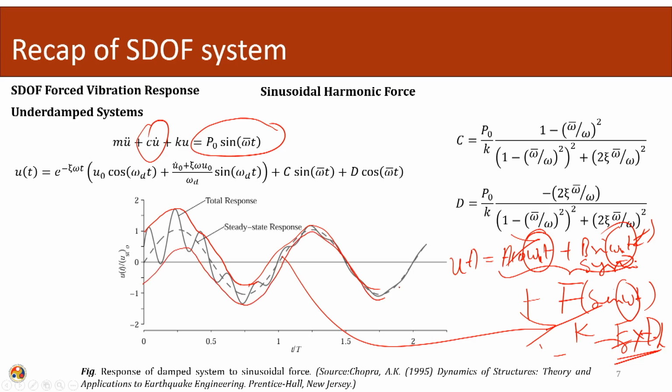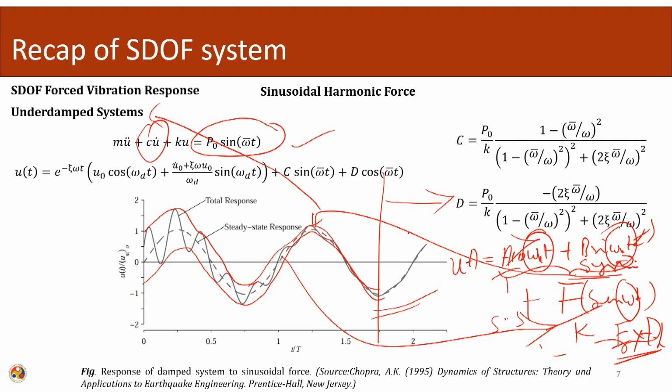So, here we can see the system responses eventually die down due to the presence of the damping. So, the transients will die down. These are called the transients, and the steady state, the response due to the external forces, will be the only remaining part after a significant amount of time. So, one part is showing the response of the system, and the other part is showing the response of the system due to the externally applied load. The steady state response is due to the externally applied load, and this is the transient nature, the oscillations that are continuing due to the system responses.